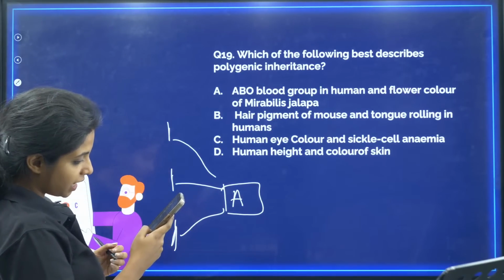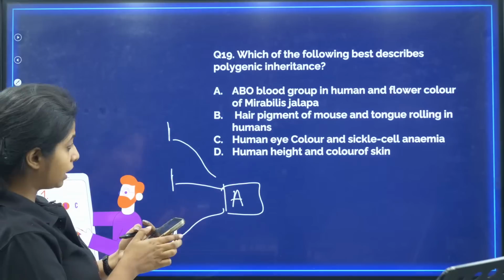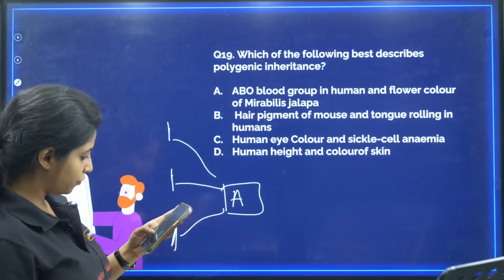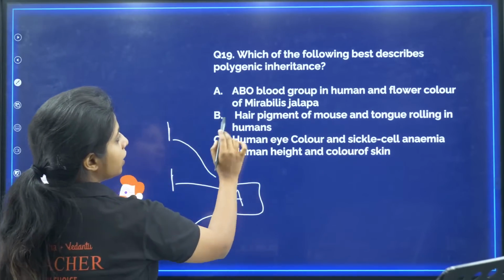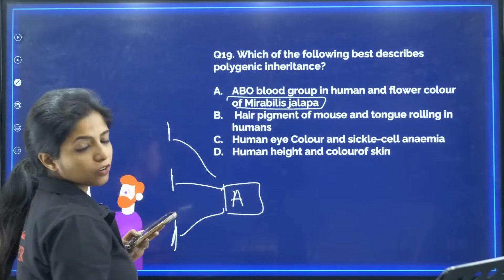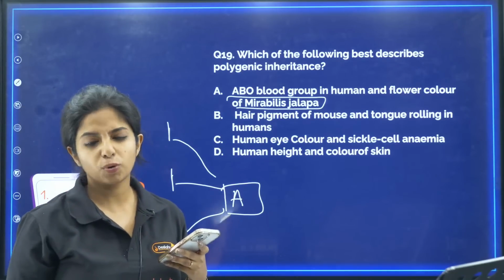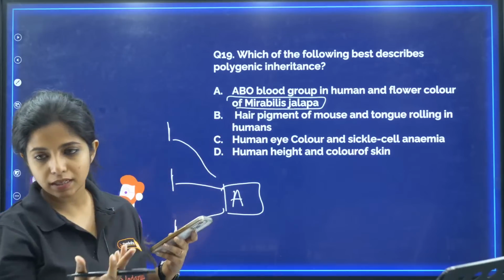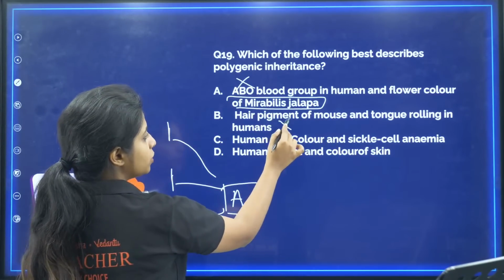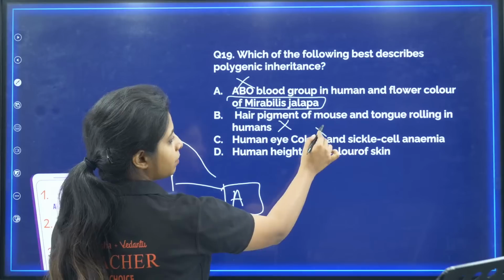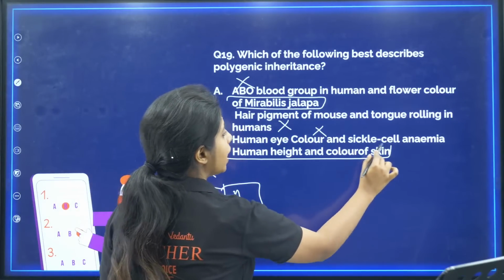Now, I see Kiki saying the answer is human skin color. And all of you are saying D. Let me see. ABO blood group in human and flower color of Mirabilis jalapa: flower color of Mirabilis jalapa is showing incomplete dominance, and ABO blood group is complete dominance, so this is not the one. Hair pigment of mouse and tongue rolling in humans, no. Human eye color and sickle cell anemia, no. Human height and color of skin, yes.